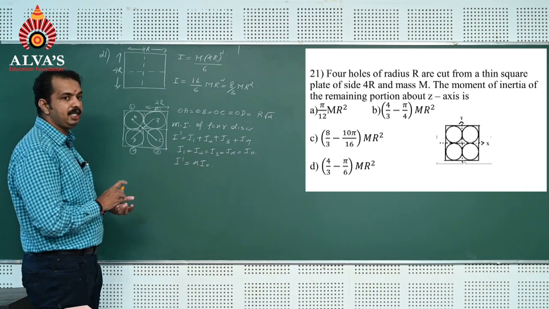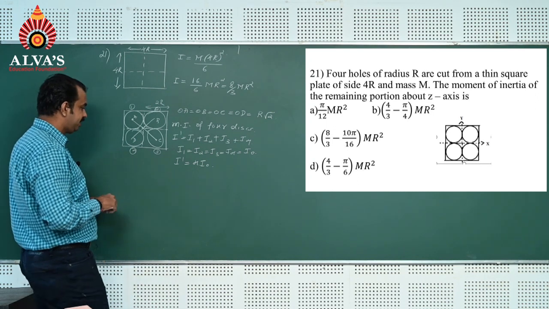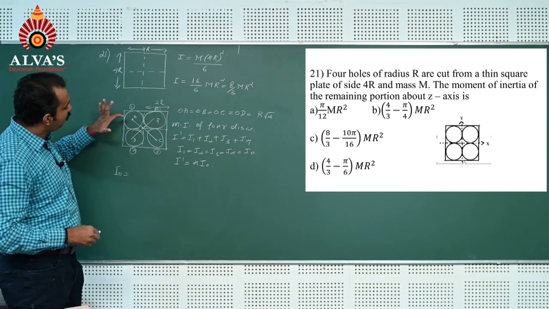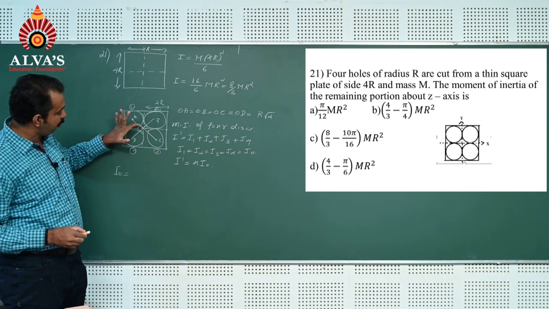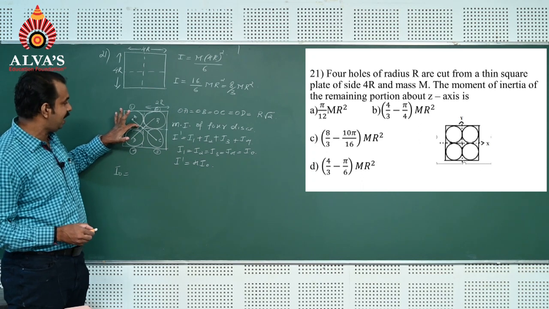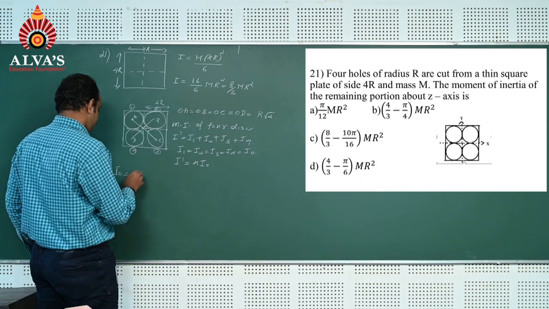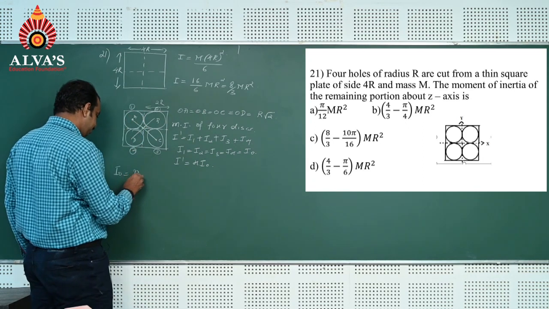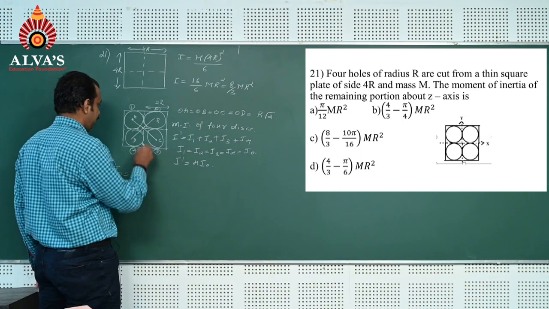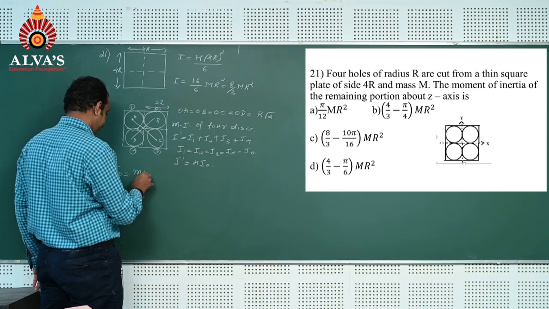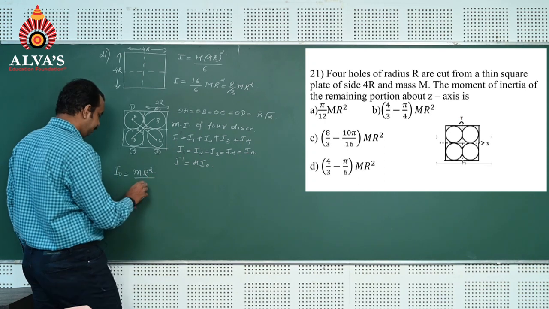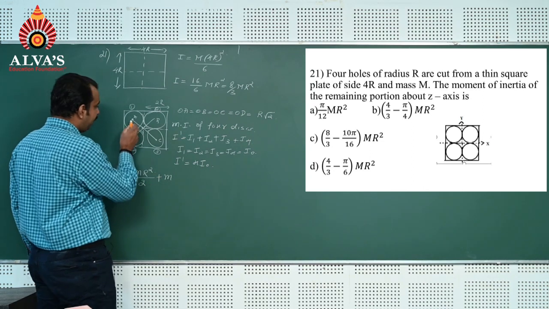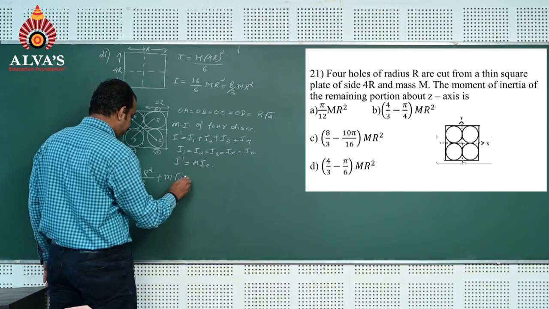Now the moment of inertia of each disc about the z axis is I0. I0 is nothing but the moment of inertia of this disc about this axis. We should use the parallel axis theorem. Taking the mass of this disc as m, it is m r square divided by 2 plus m into x square, where x is root 2 into r, whole square.